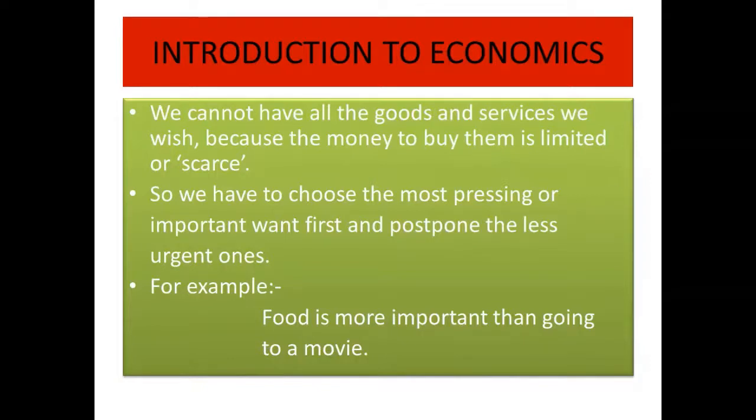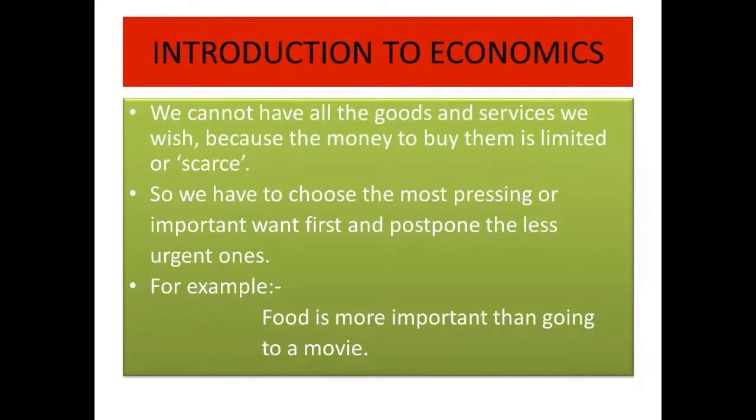So what do we have to do? We have to choose the most important want first. We have to choose the most pressing or most important one first and postpone the less urgent ones. For example, food is more important than going to a movie. Suppose we spend all our money on the movie, then we will not get any food.